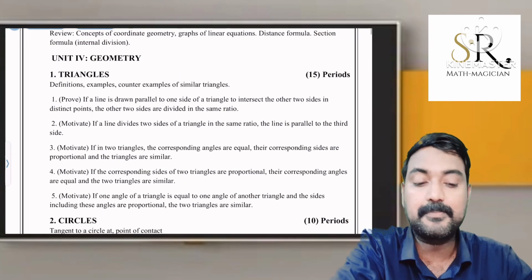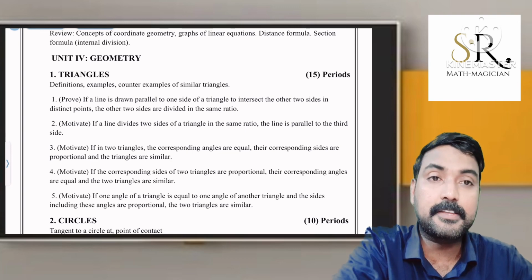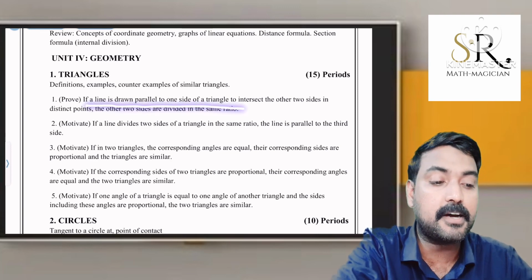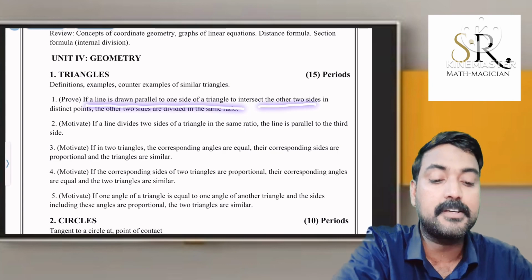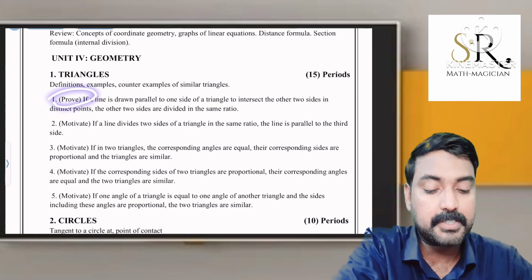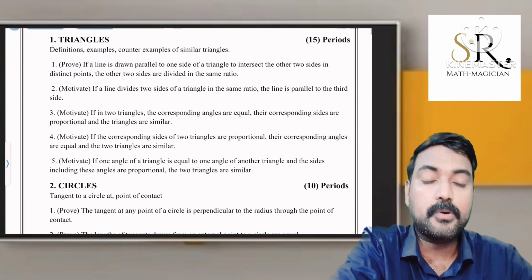Then triangles, first theorem, basic proportionality theorem. If a line is drawn parallel to one side of a triangle, it divides the other two sides at distinct points in the same ratio. So this is very important. Then its proof also we have to study.